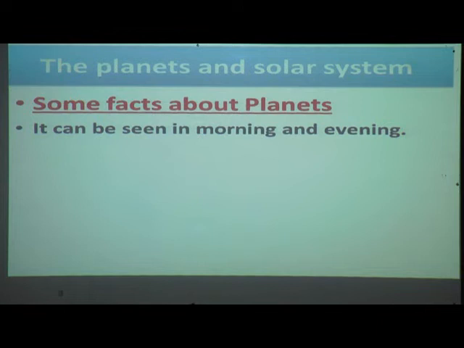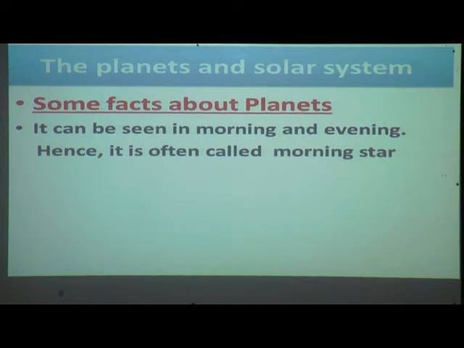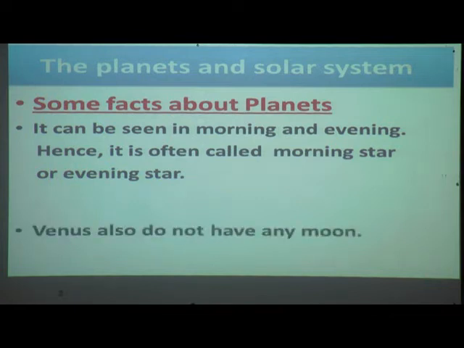It can be seen in the morning and evening. Hence, it is often called the morning star or evening star. Venus also does not have any moon.